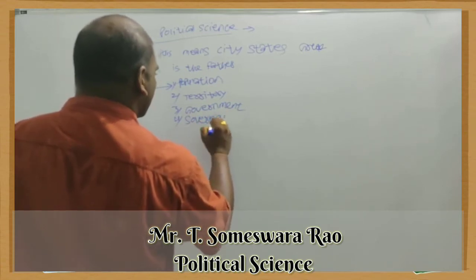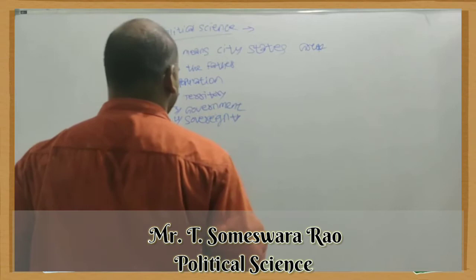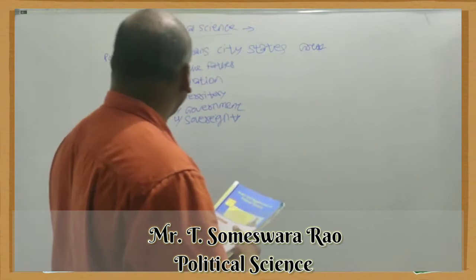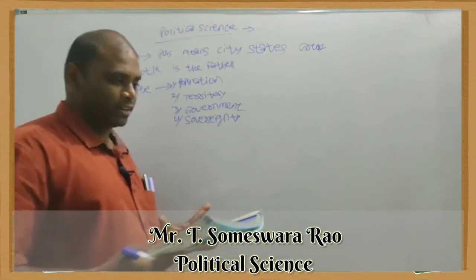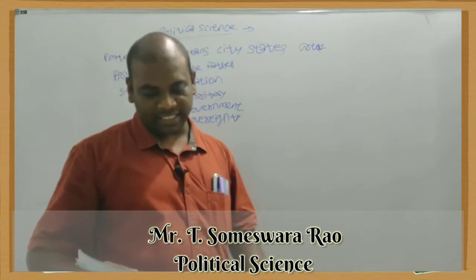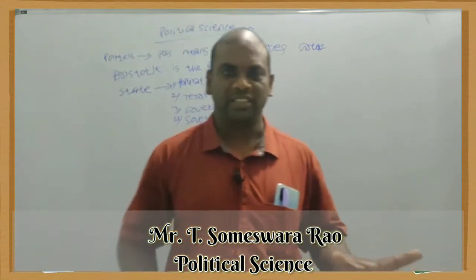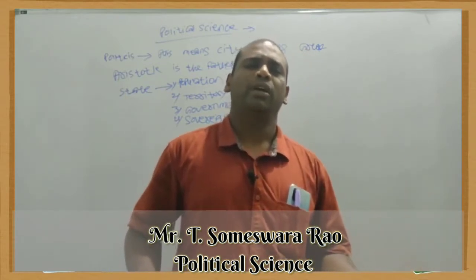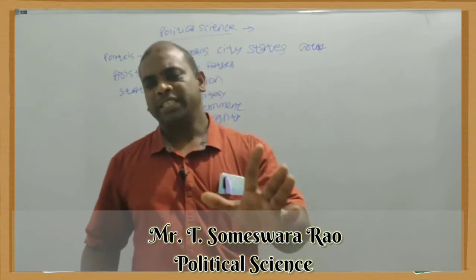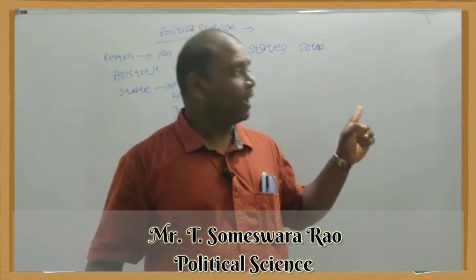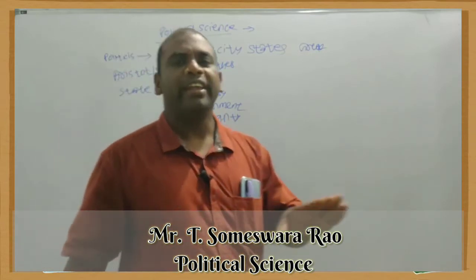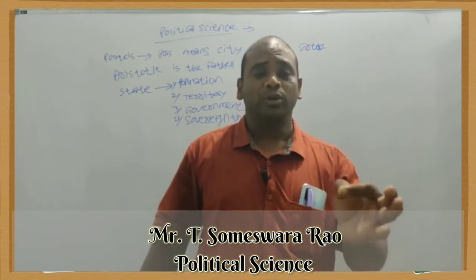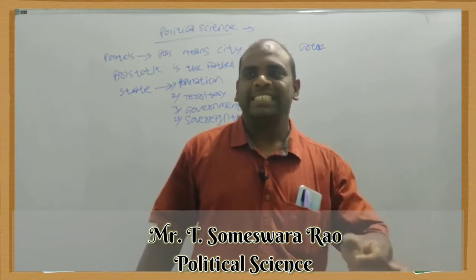These are the 4 essential elements of the state: population, territory, government, sovereignty. In the state, population is the first basic essential element. Every state has some population, that may be 5,000, 10,000, 20,000, or 1 lakh, or 1 crore, or 4 crores. Whatever the size of the population, the first essential element of the state is population. Second is territory. Territory means area, land, mountains, forests, sea, rivers, homes, etc. Territory is the second essential element of the state.